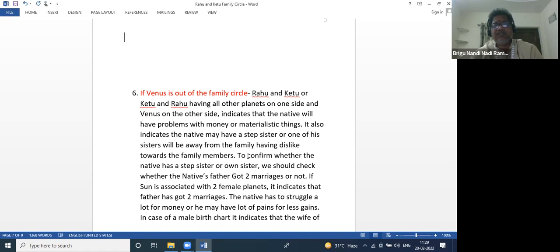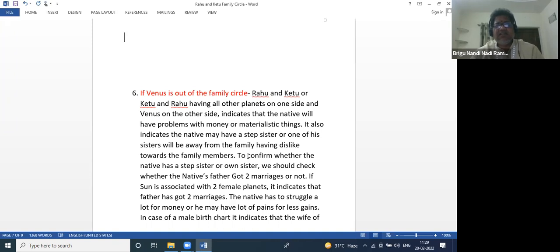Venus is the stepsister. In our previous class, we discussed Venus and Mars as step brother and stepsister. Or one of his sisters will be away from the family, having dislike towards the family members. One of the sisters may go outside and get married against the family customs and traditions.